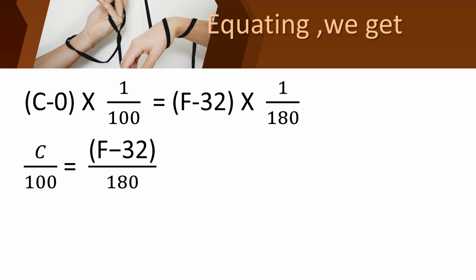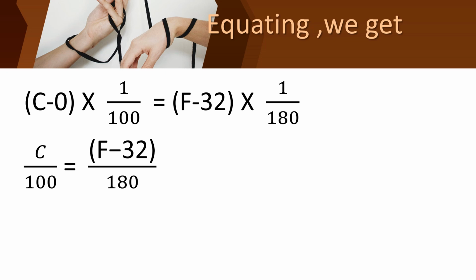Can you all understand? Here there is 0, so we can simply write it as C upon 100. And here F minus 32 into 1 is also the same, we get F minus 32, so F minus 32 upon 180. Children, have you all understood? And we got the equation.